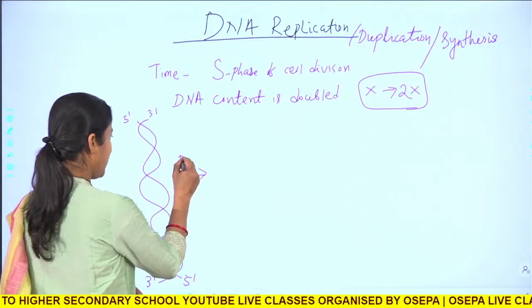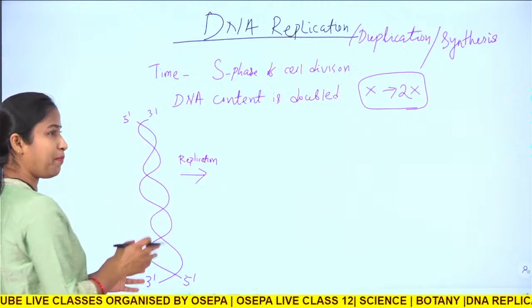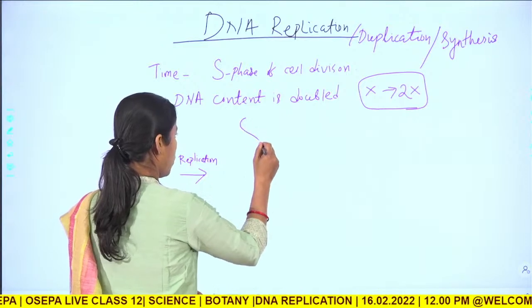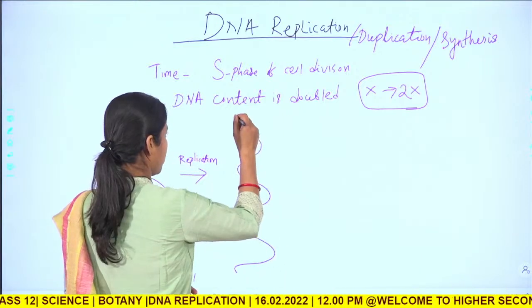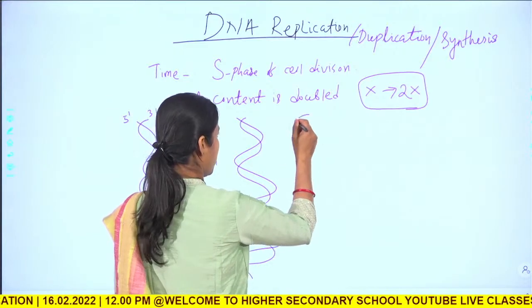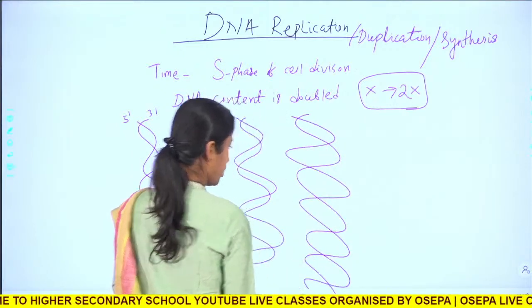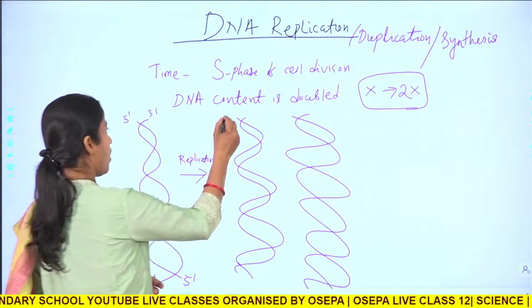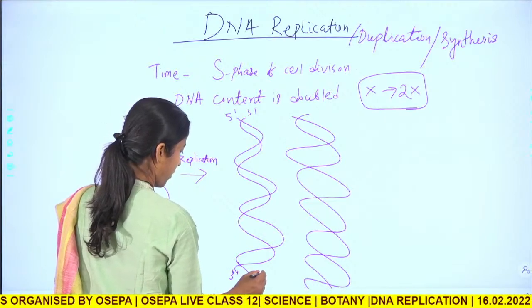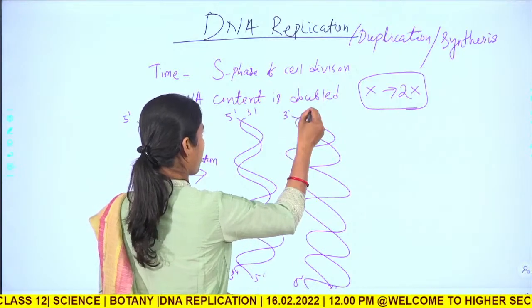After replication, it will produce a replica of itself. So instead of getting one, now we are going to get two.